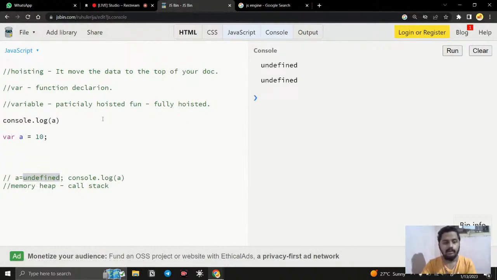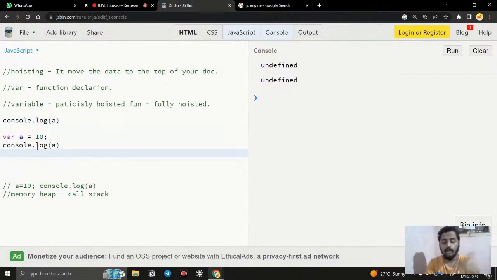Then it will read the next line of code. The next line of code is a is equal to 10. Now we already have a, so I just put the value 10 here. So if you call a after it, okay, now what's going to happen?